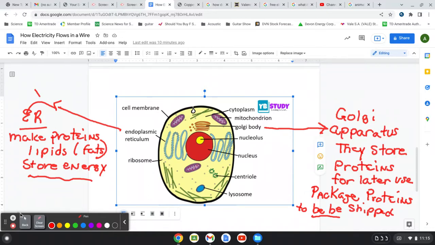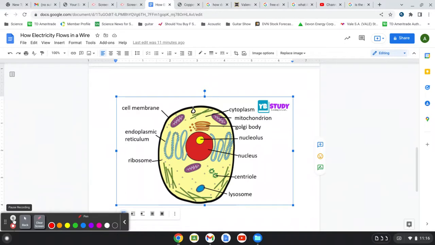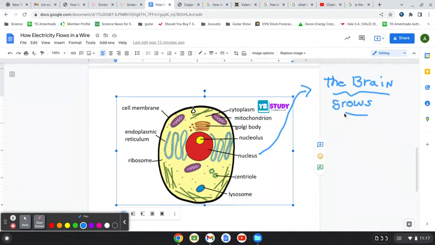Okay, let's look at a very important part. They're all important, right? But let's look at the nucleus of the cell. So you'll hear that the nucleus, I'll use blue, is like the brain of the cell. You can always see it's always in the middle. And it's going to control how the cell grows.